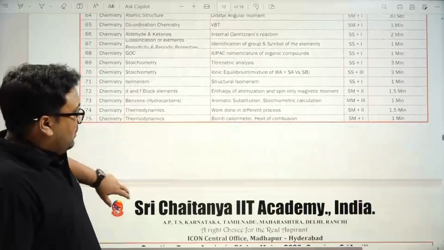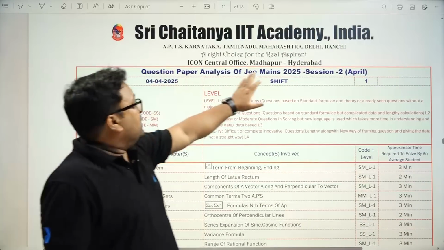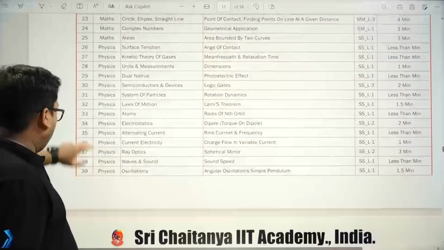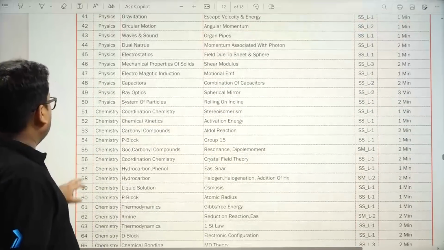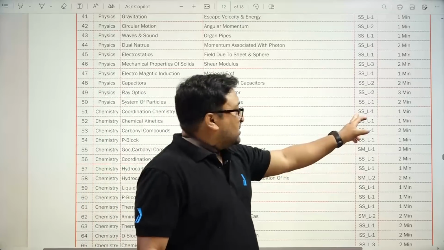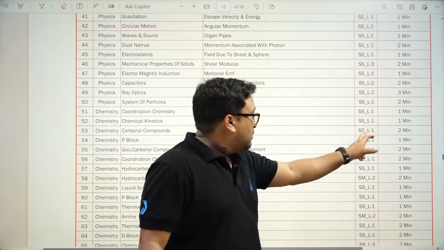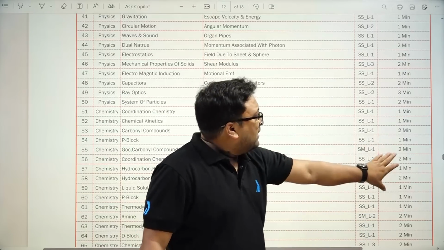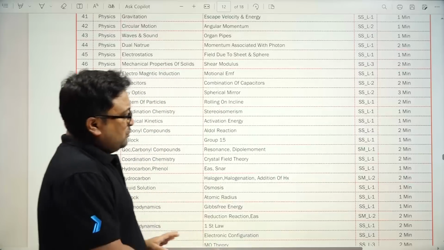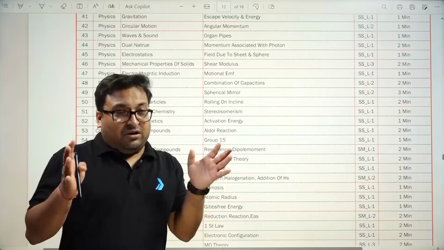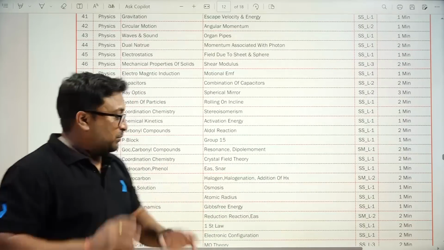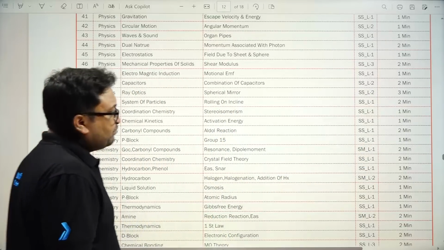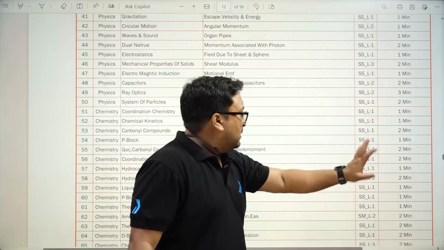Same if we go for 4 April shift number 1. For chemistry, let's see. In this paper, the number of single chapter, single concept questions is more. Single chapter multi concept is more, but the time requirement is all good, 1 to 2 minutes. So this paper is quite nice because multi concept of multi chapters is not mixed. Till now we have not seen any multi chapter question. So, single concept multi chapters.